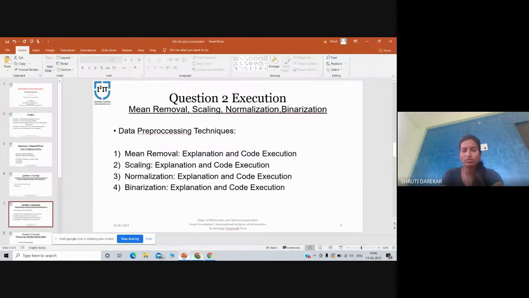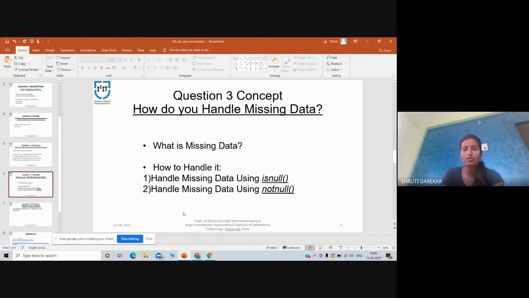My next slide is how do you handle missing data and its concept. First, what is missing data? Missing data can occur when no information is provided for one or more items or for a whole unit.